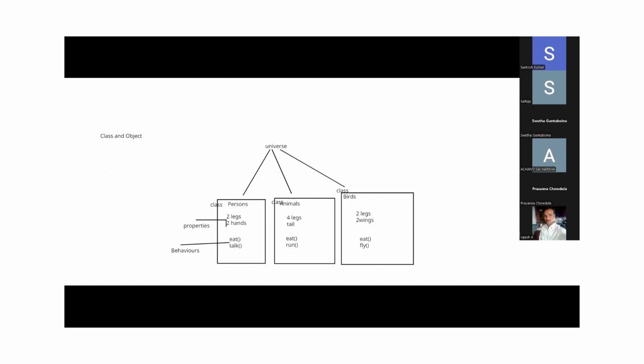In the same way, by using that Royal Enfield design document, the manufacturing team can produce many number of Royal Enfield bikes, right? So in the same way, by using a class, we can create many number of objects. Hope you guys understand what is class and what is object at a high level.